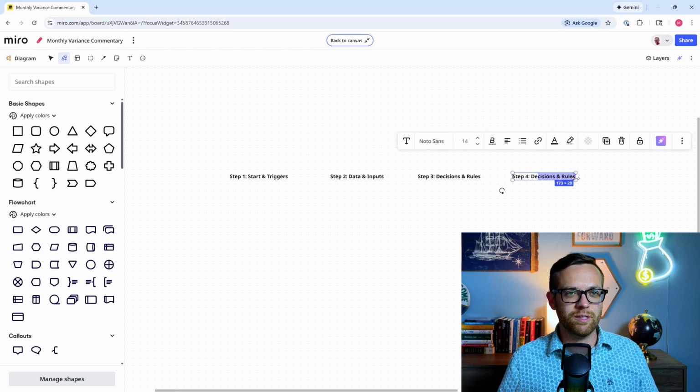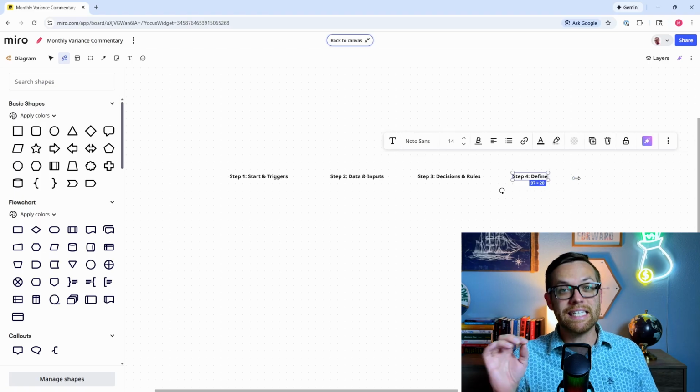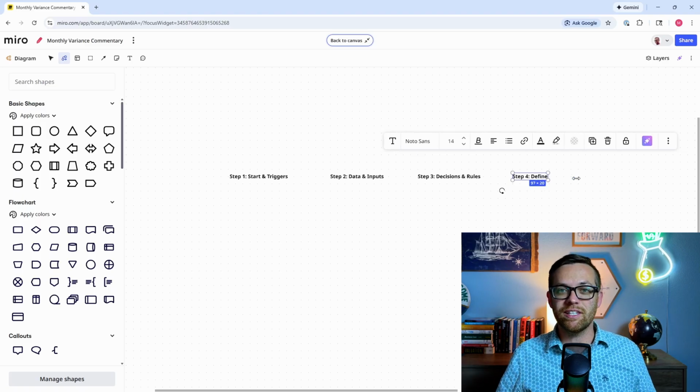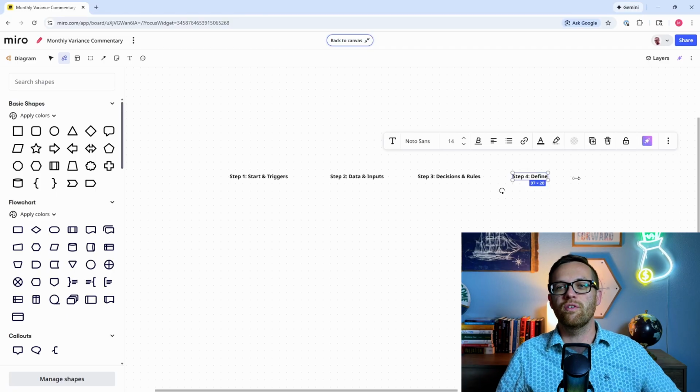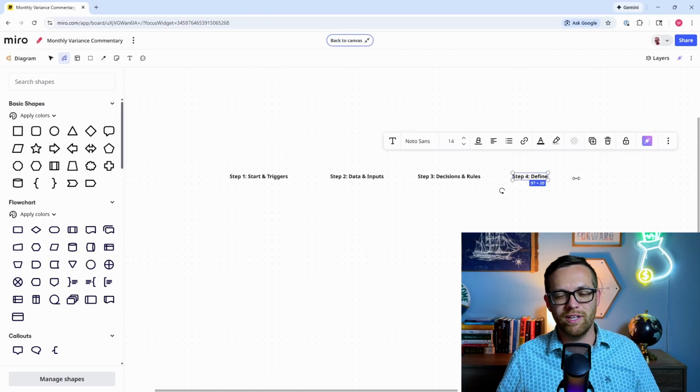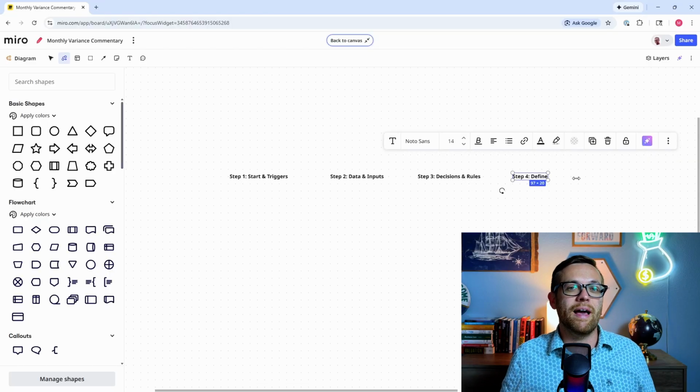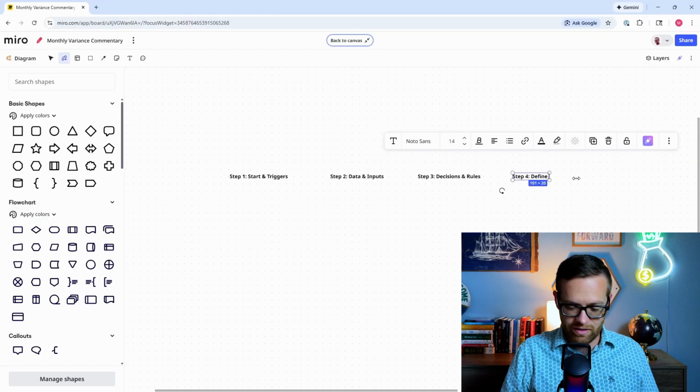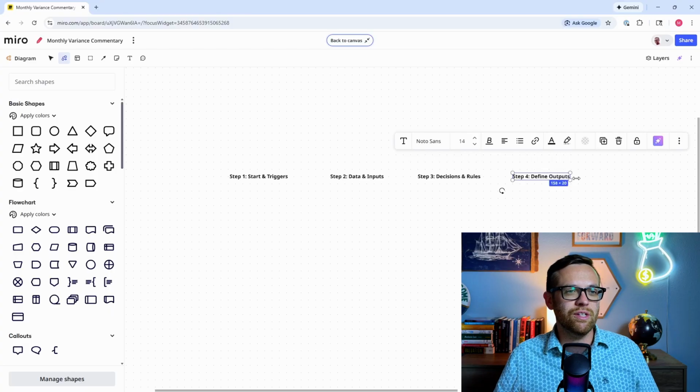So this is the process map, and it's really important we get this right simply, but it's important we get this right because this is going to feed into a lot of the other prep work we're going to do before we start building the agent. All of our different agent requirements, our blueprints, our system prompts, we're going to learn all about those in the next module. It all comes back to how we do this. So we're going to, again, define the outputs. And those are the 4 steps we want to build.